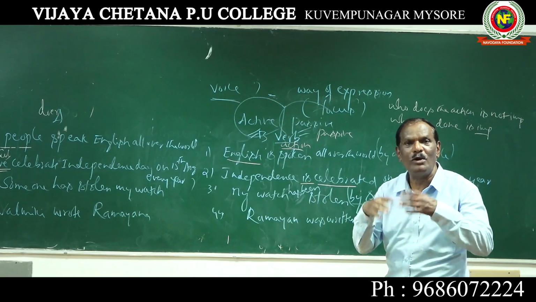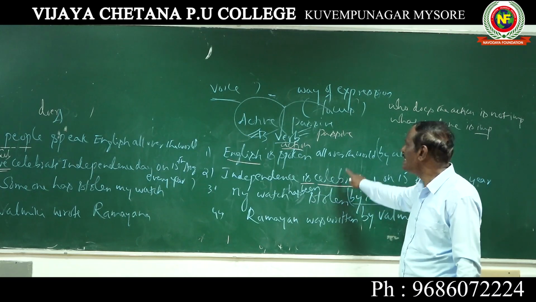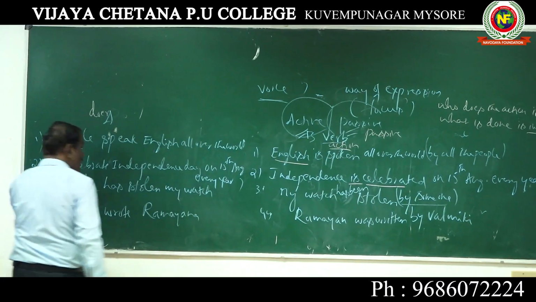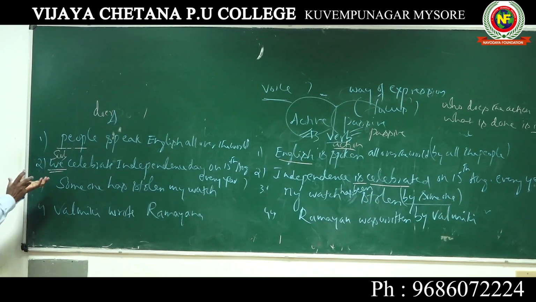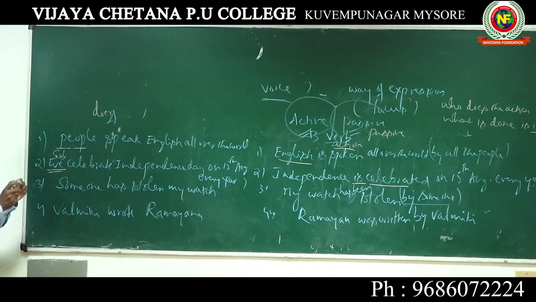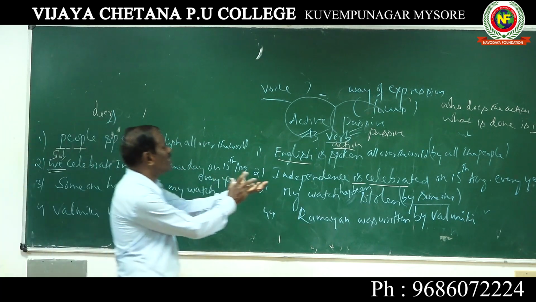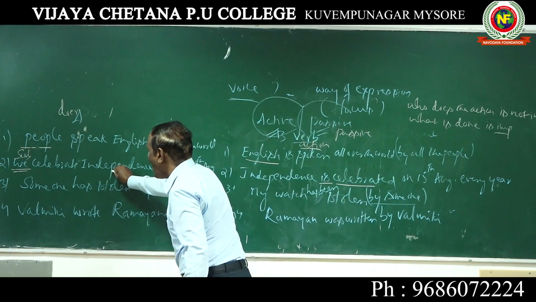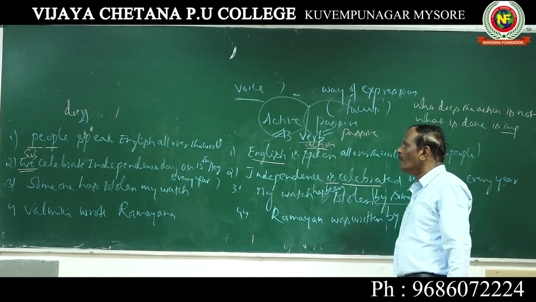Who performs, who does is not at all important. That's why we say this is passive. And this is active because here the doer comes first. We celebrate. The focus is on we, not on the action. So this is called the highlighting technique. We highlight the subject here, and we highlight the action there. So this is active voice. This is passive voice.